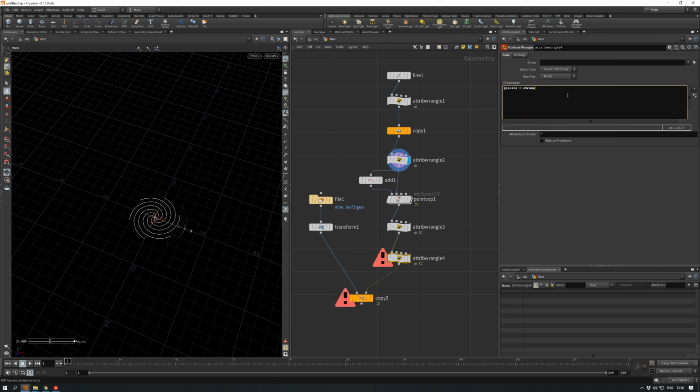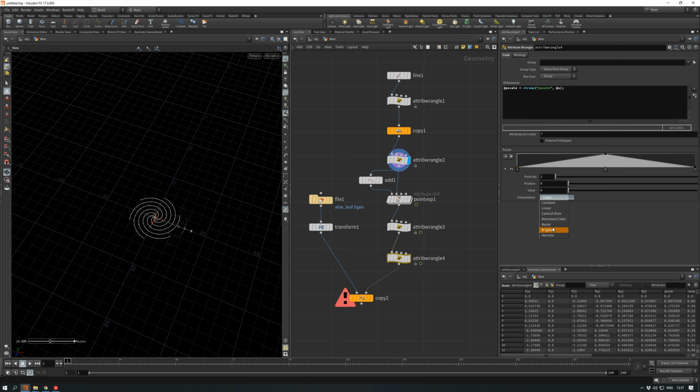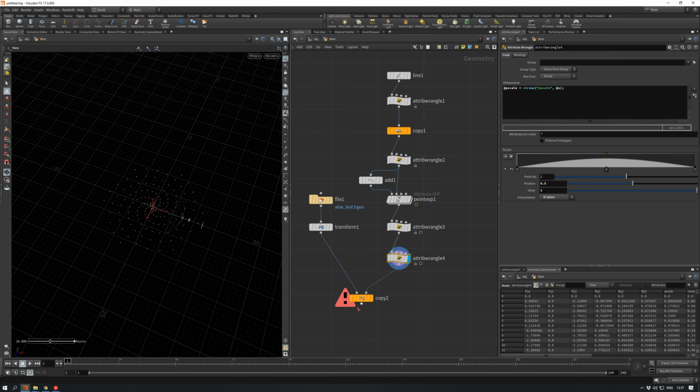We need for that a channel ramp, call it p-scale, based on our U attribute here. And now what I do, I draw this kind of a curve here, b-spline type, b-spline, cool, 0, 5, and now I have that.